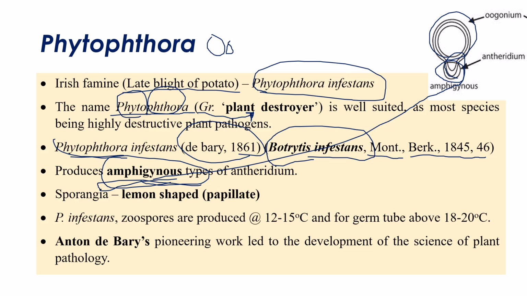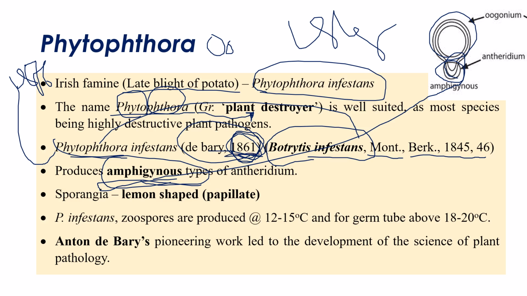So what is the first name of late blight of potato? Botrytis infestans. Phytophthora means plant destroyer, plant destructor, plant killer, something like that they will ask. The name Phytophthora was given by Anton de Bary in 1861. Before giving the name Phytophthora infestans, the life cycle was discovered in 1861, but the pathogen name was given by Anton de Bary in 1876. Sorry to confuse you.